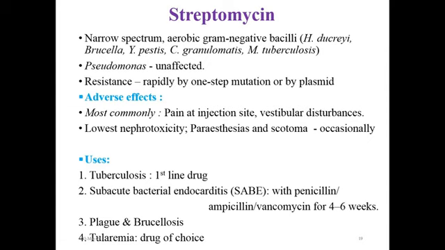It is also used in the treatment of plague and brucellosis. A 7 to 10 day treatment is required, but tetracycline is preferred for mass prophylaxis. Streptomycin is a drug of choice for rare conditions like tularemia. It was used earlier, but because of the emergence of resistance and low potency compared to gentamicin, the newer aminoglycosides are nowadays preferred.